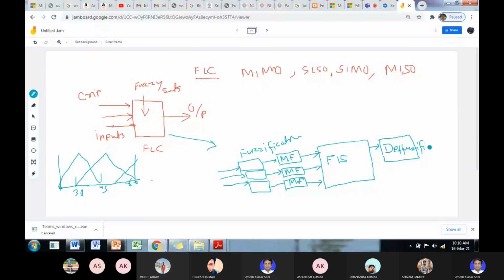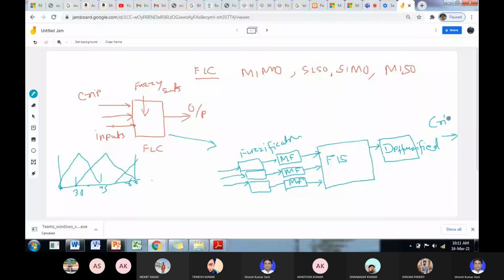Defuzzification is done in the defuzzifier. Okay, and the output here is defuzzified. So defuzzified values are obtained at the end of this. So this is also the crisp value.